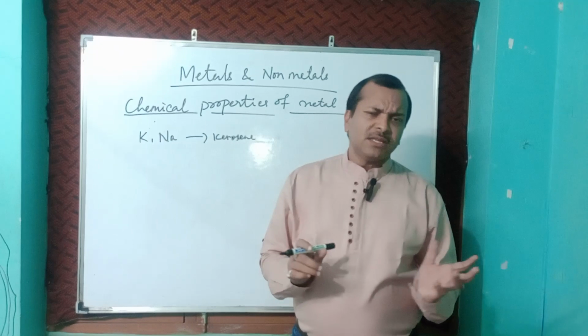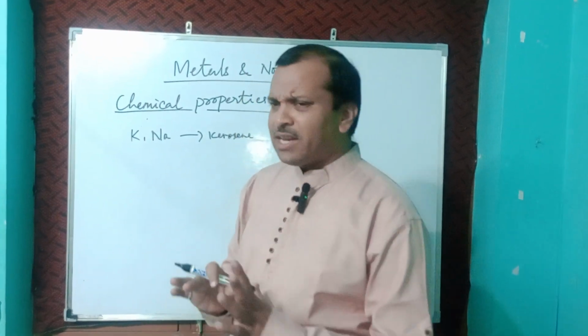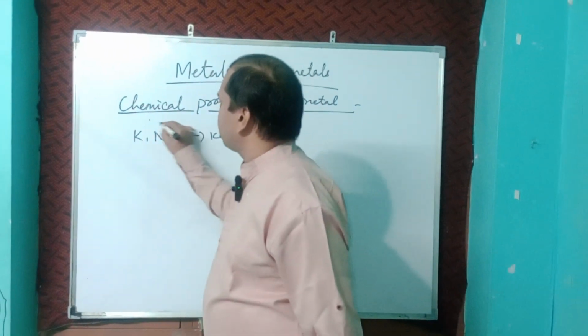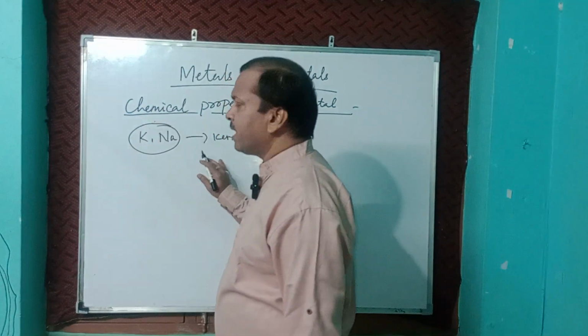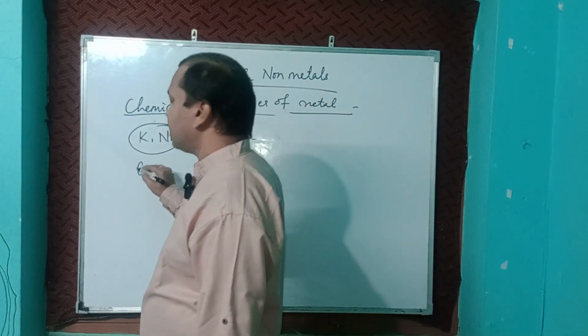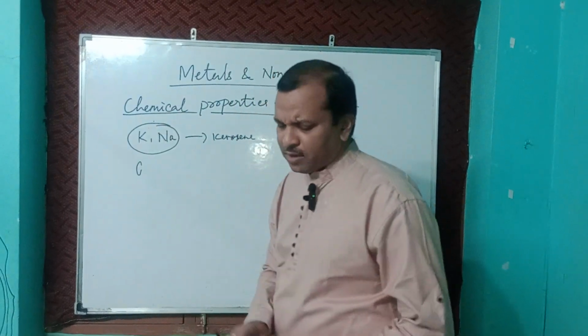Silver and gold do not react with oxygen. Sodium and potassium are highly reactive, while gold and silver are least reactive.